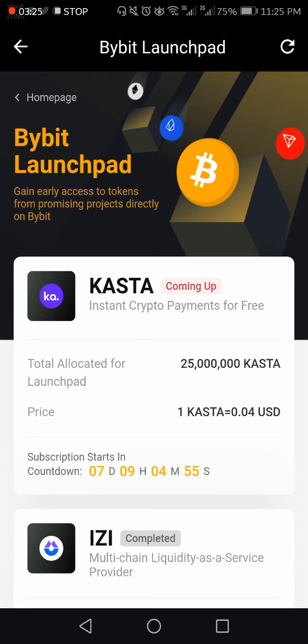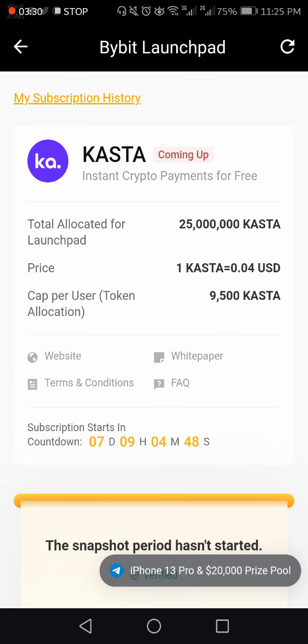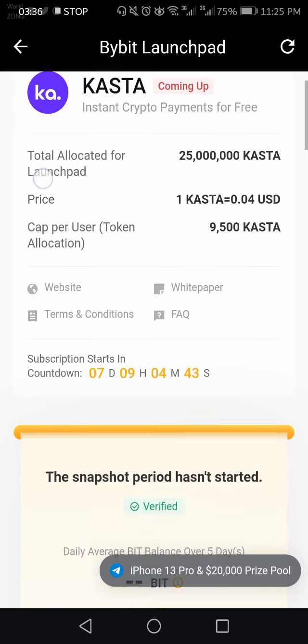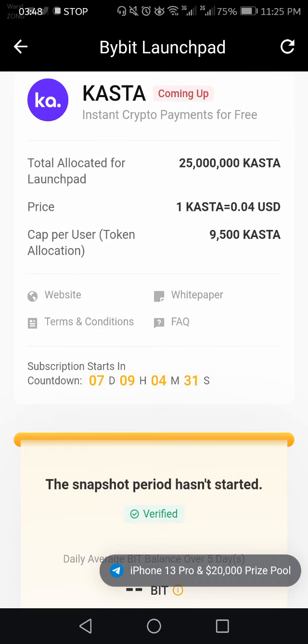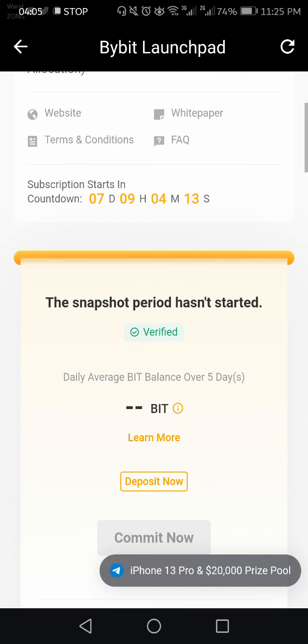You just have to click on view more, and then click on Kasta. Here you will get all the details of the Kasta token launchpad on Bybit. The total tokens for this launchpad will be 25 million Kasta tokens, and one Kasta token price will be 0.04 USD. That is a very low price, and when Kasta trading opens, this price will obviously go very high. You can get a maximum of 9500 Kasta tokens. Here you can see all the details.